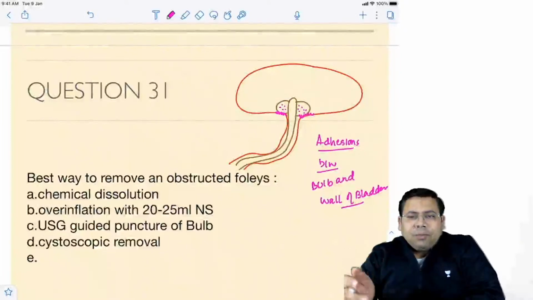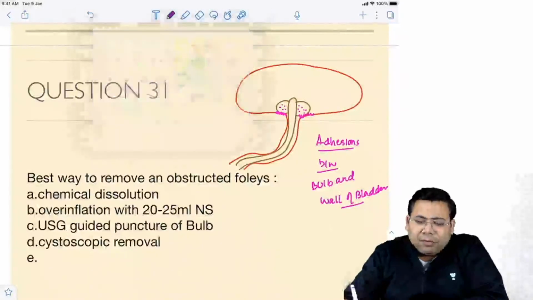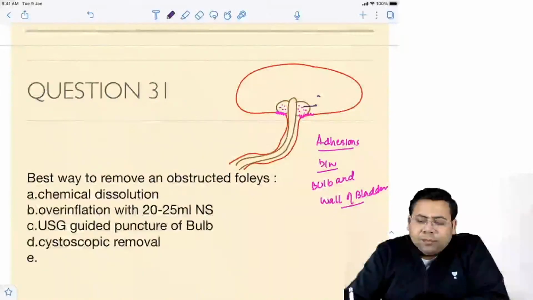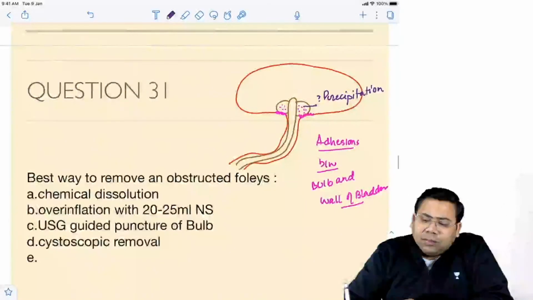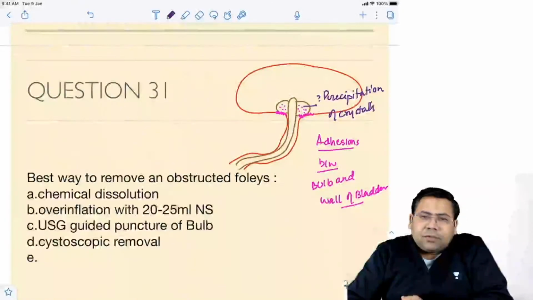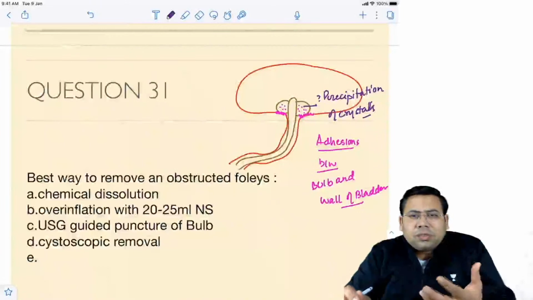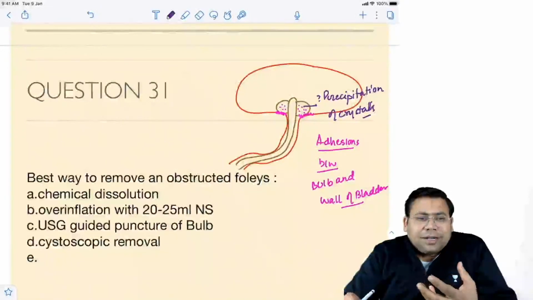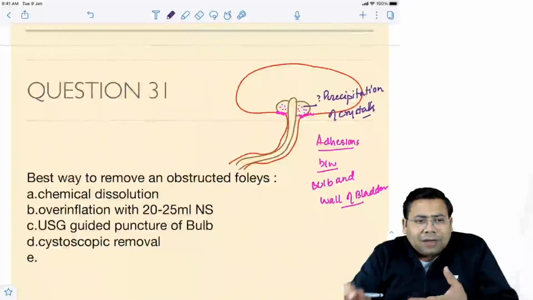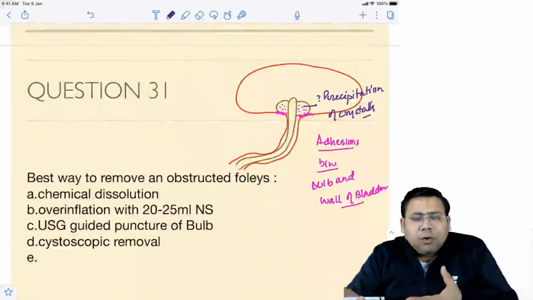The second very important reason is maybe because of the precipitation of the crystals. You can get a question why it can get obstructed because of the precipitation of the crystals. Sometimes we may actually use normal saline and then it crystallizes, so it actually gets blocked.